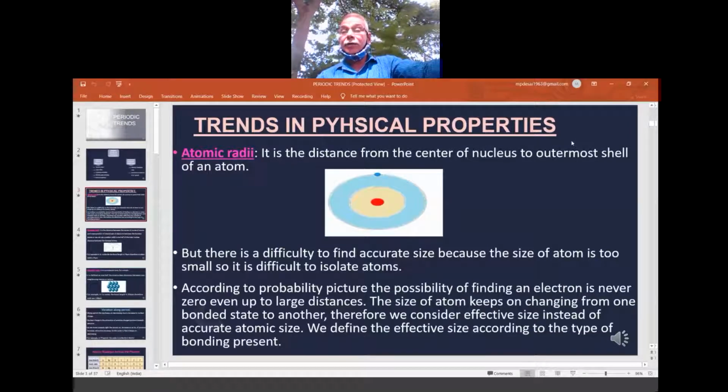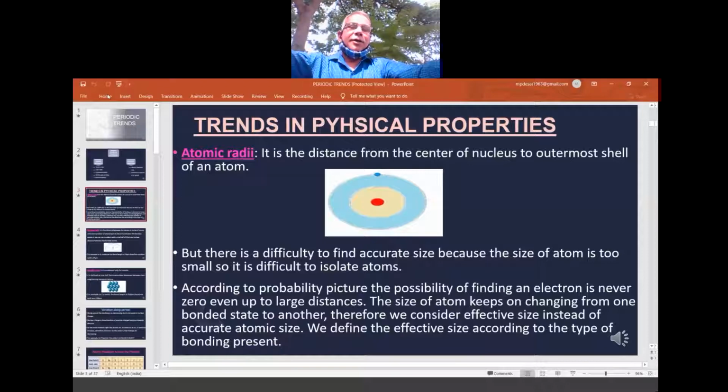Okay, right. So let me shift this one to this side. First is atomic radius, plural form atomic radii. See, atoms are so small. Atoms are so small, so to measure their radius is very difficult.